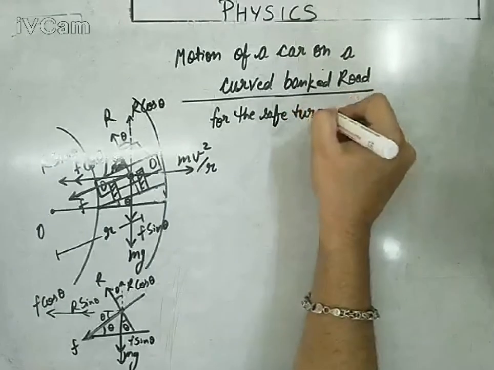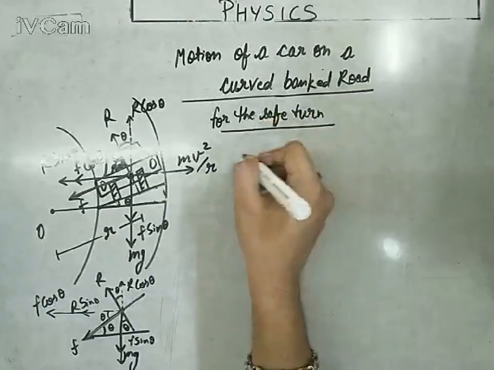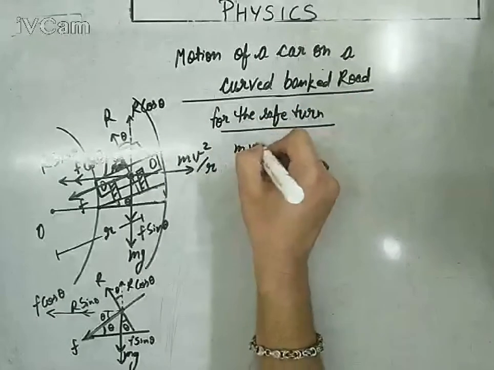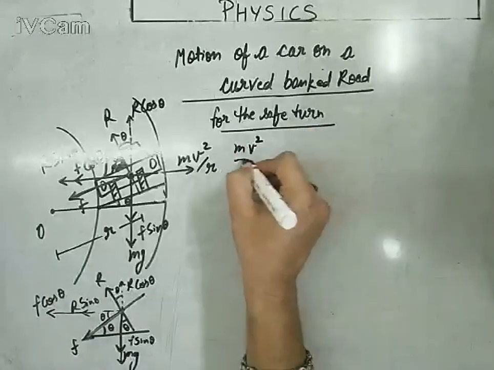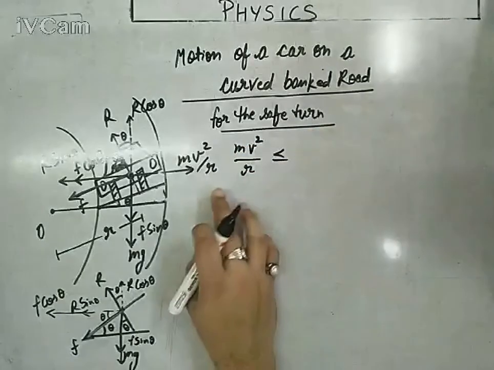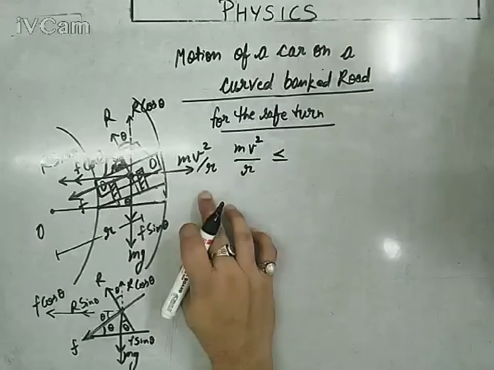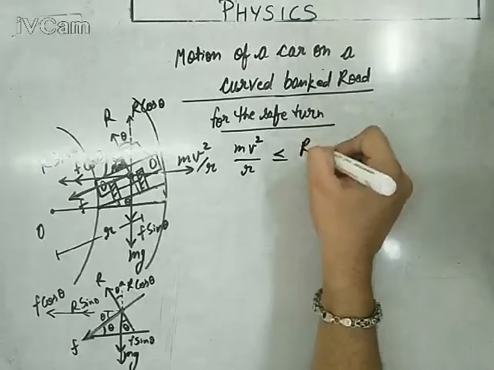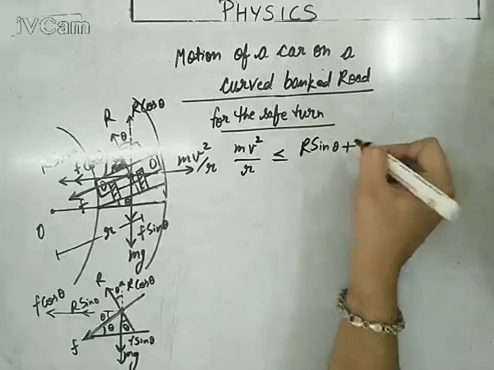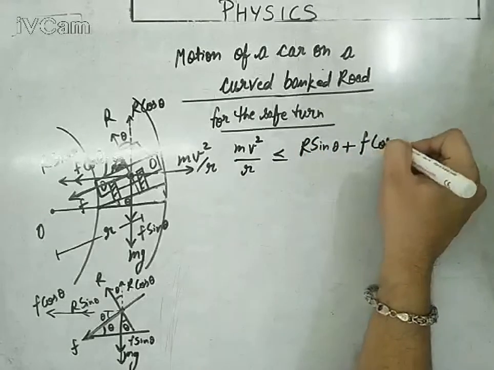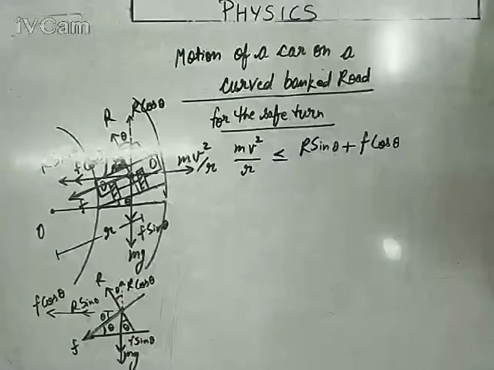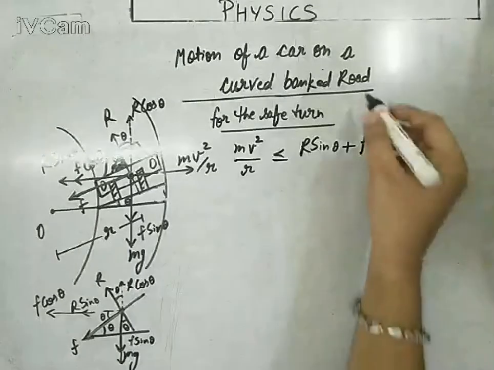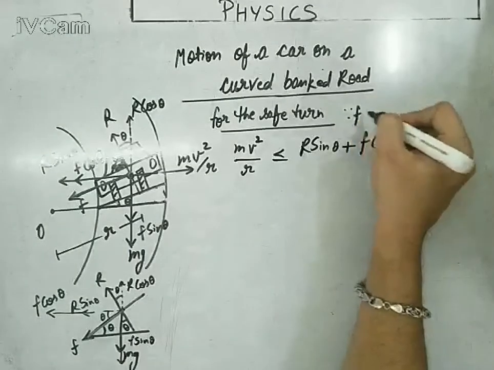for the safe turn of the car, mv square upon r must be less than or equal to R sin theta plus F cos theta, because the car should not turn out from the track. Instead of F, we know very well, F is static friction.